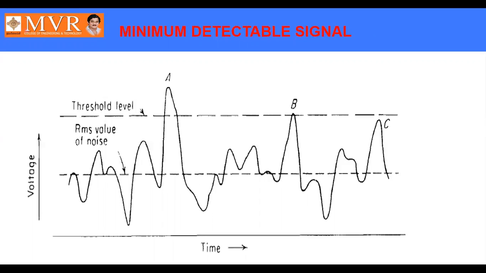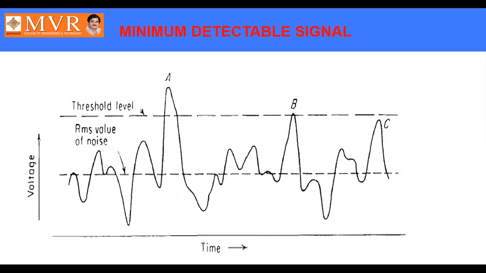Already we have seen in a continuous wave radar that the Doppler frequency is the shift in frequency. If the shift in frequency is added, the frequency may be increased, which means the value may go over the threshold level. So there may be a possibility of missing the target. In that situation, we need to set the threshold level to a required value so that the target is not missed.